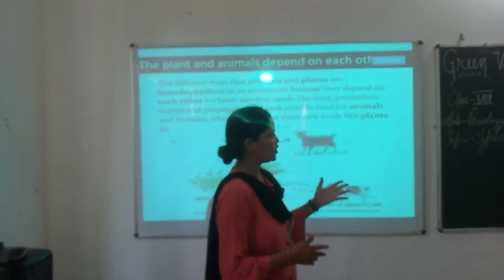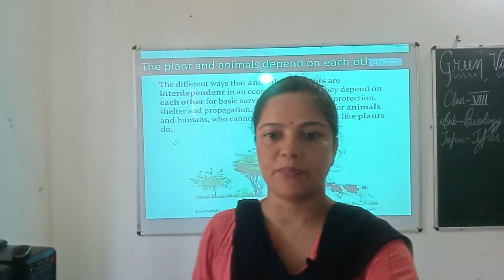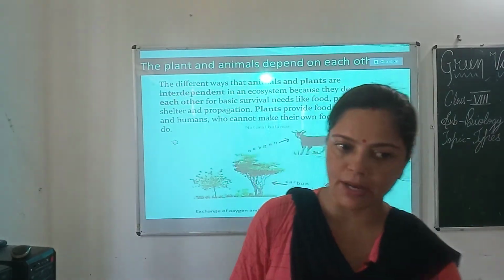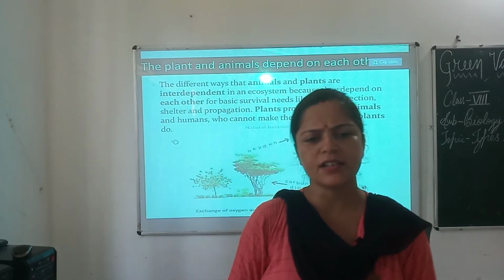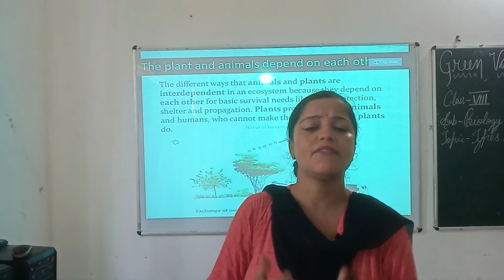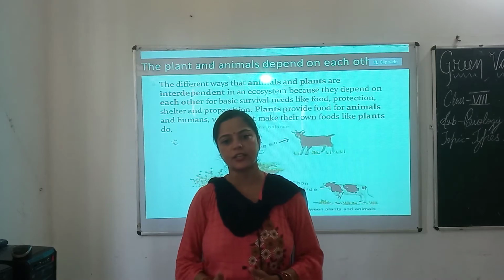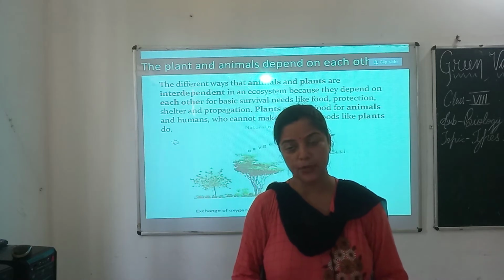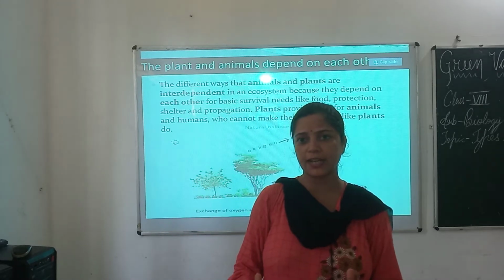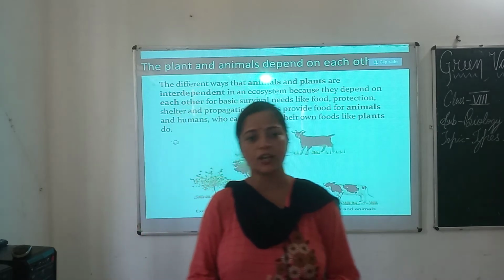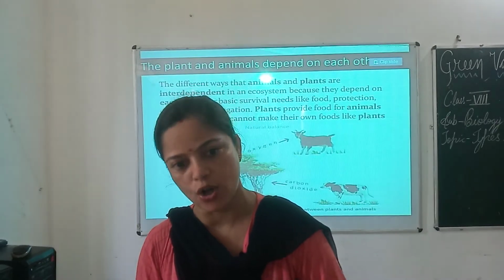We started the chapter ecosystem and in our last class we studied about types of ecosystem. Today we will go through the topic interdependence of plants and animals. We have learned earlier in this chapter that living organisms cannot live independently. They are dependent on each other and abiotic components to survive. They are dependent on each other for their survival as well as on abiotic components also.